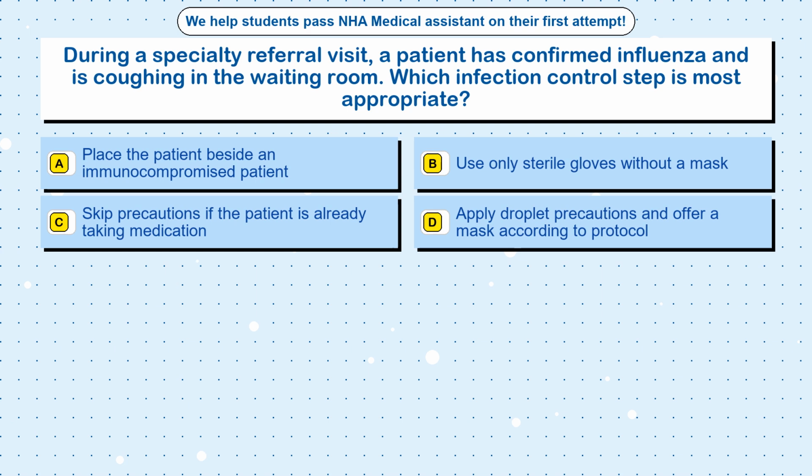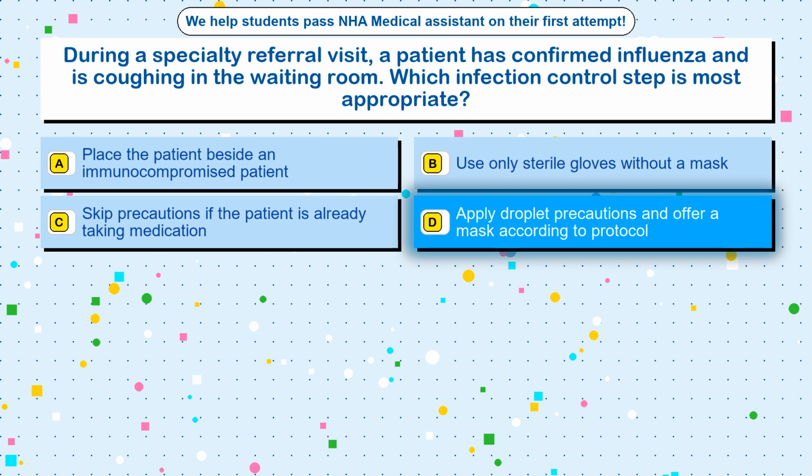Question 33. During a specialty referral visit, a patient has confirmed influenza and is coughing in the waiting room. Which infection control step is most appropriate? Option A. Place the patient beside an immunocompromised patient. Option B. Use only sterile gloves without a mask. Option C, skip precautions if the patient is already taking medication. Option D, apply droplet precautions and offer a mask according to protocol.